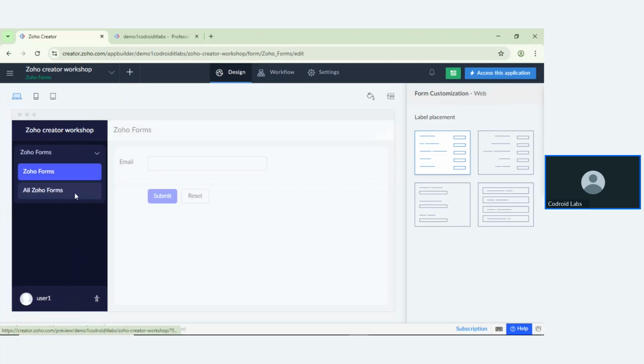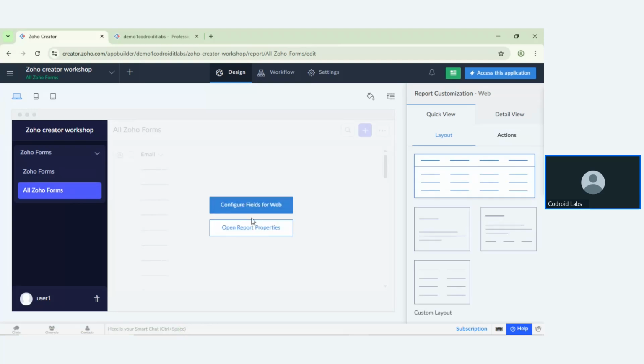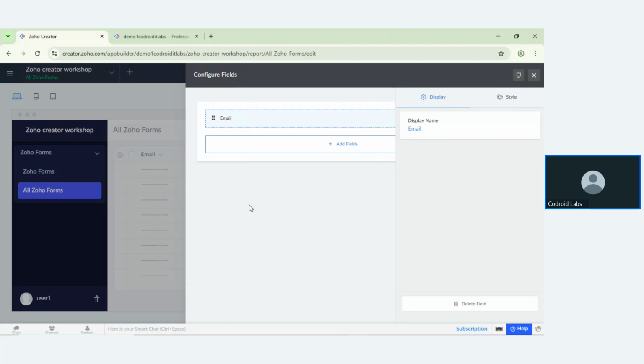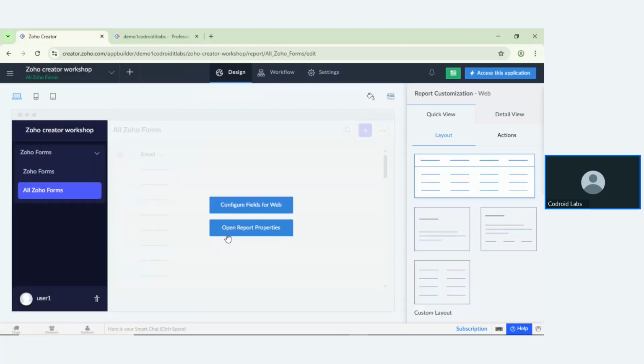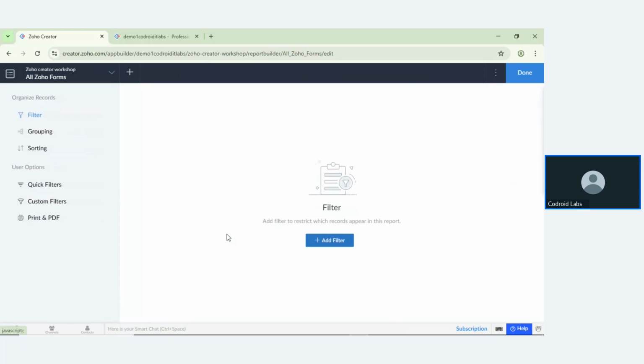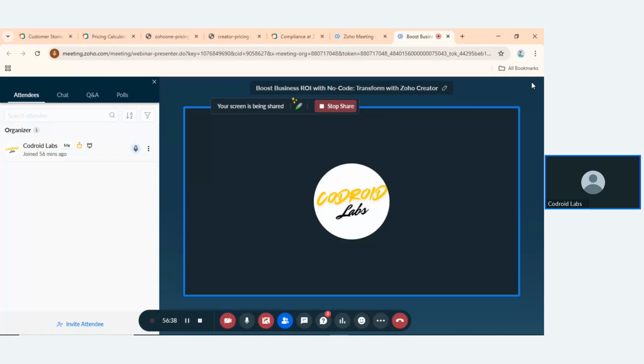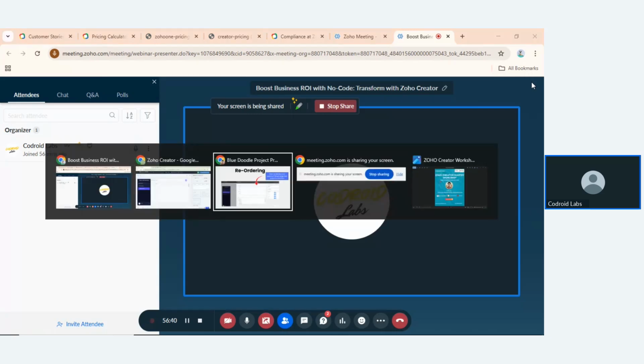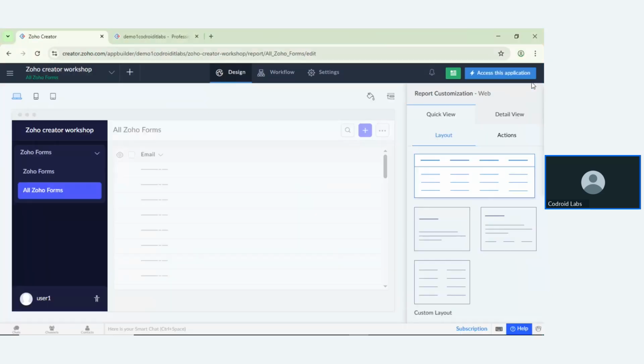When you go to the report section, you can configure your own report based on the forms. So based on the forms, you can create your own reports.